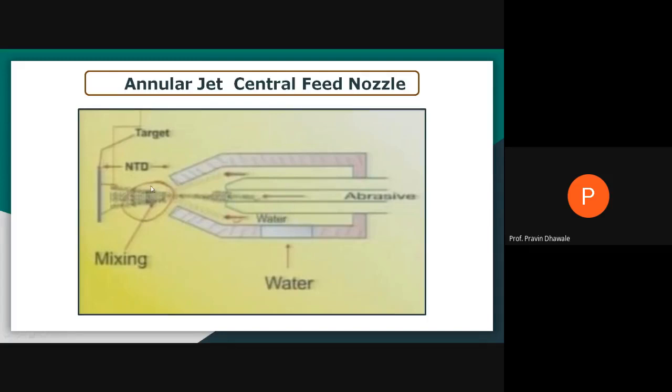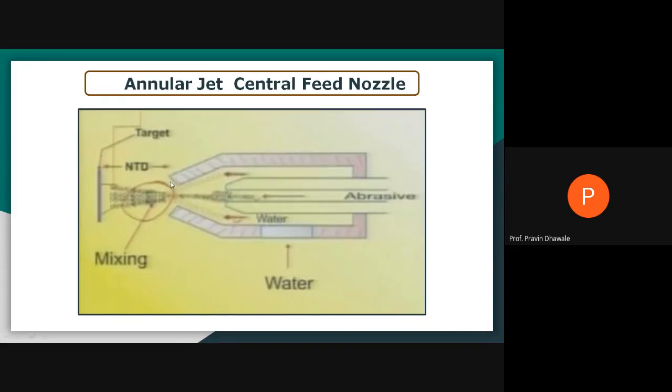So mixing will be carried out when it comes out from this nozzle tip. So mixing will take place over here. This is another type of nozzle where the annular jet central feed system is used. This is the second type. Target, that is nothing but the workpiece.